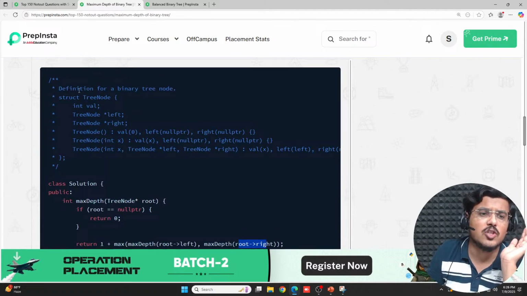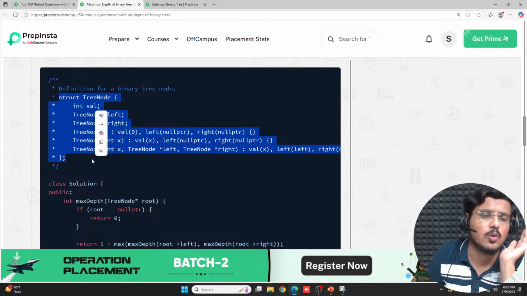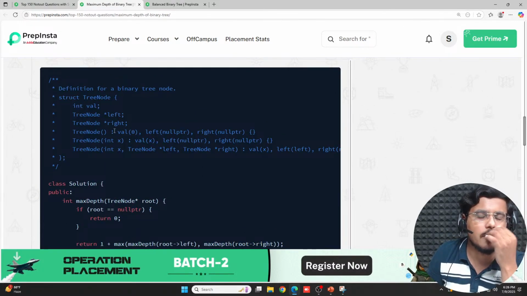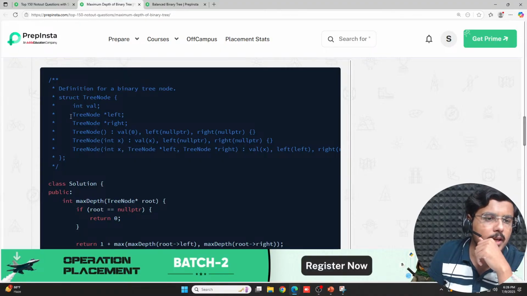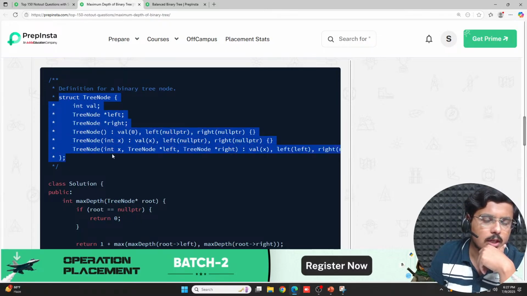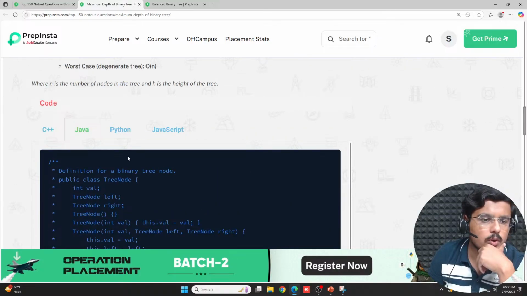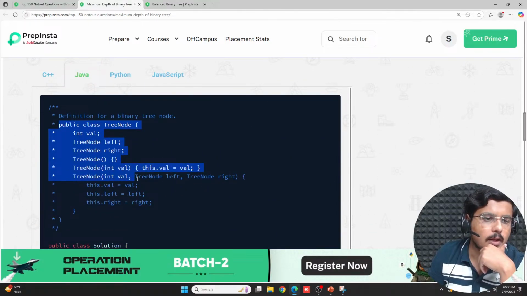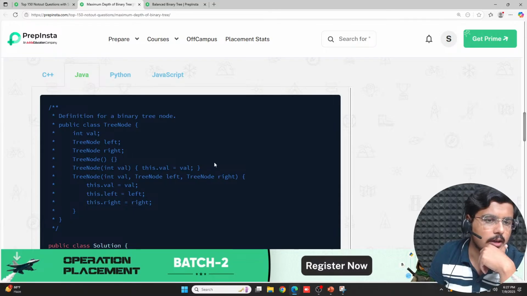All that is changing is the structure of tree node here. So if you define a binary tree node here, you define a value, you define a pointer to the tree node left and tree node right. So it is just a linked list kind of variation that you're using here. Fine. First structure of tree node. In Java also you're doing the same. You use public class tree node and then you actually declare the tree node left and tree node right. Fine. It is again a class here which you are using.